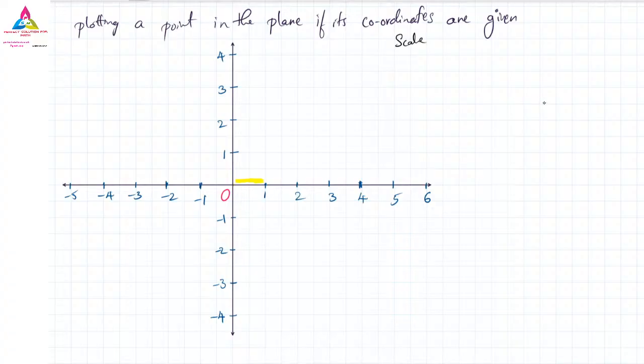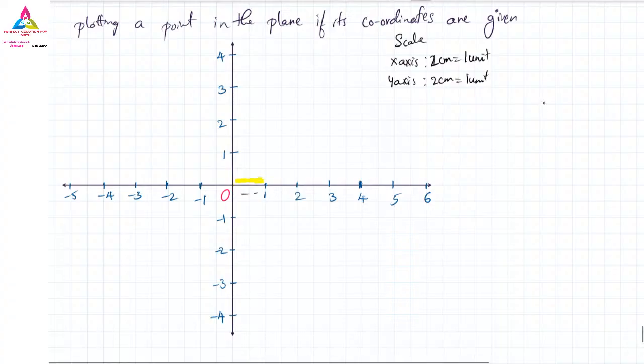But on the graph only, scale: x-axis I will take, 1... here I have left 2 centimeters, a 2 centimeter gap I have given. So 2 centimeters is equal to 1 unit, or 1 unit is equal to 2 centimeters, that is also possible. Similarly, y-axis, 2 centimeters is equal to 1 unit. Why am I taking 2 centimeters equal to 1 unit? Because here you can see I have left the two blocks. Similarly on the y-axis also.